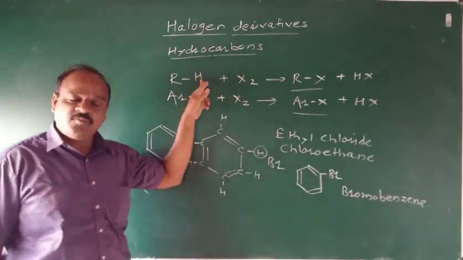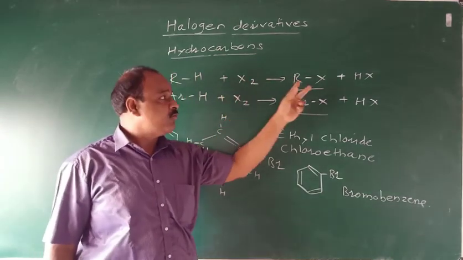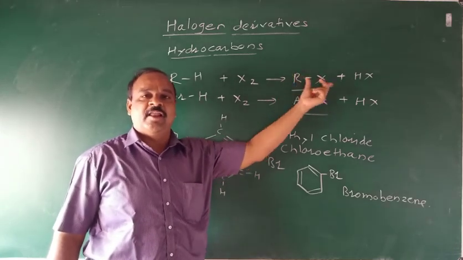Then, the hydrogen atom of the aliphatic hydrocarbon is replaced by halogen to form an alkyl halide. This is the alkyl group with halogen, that is, alkyl halide.